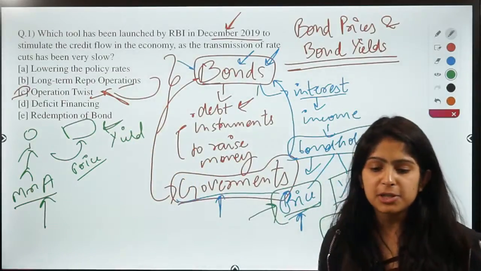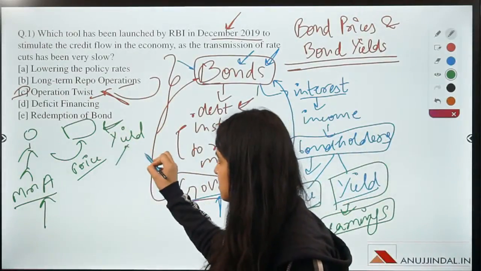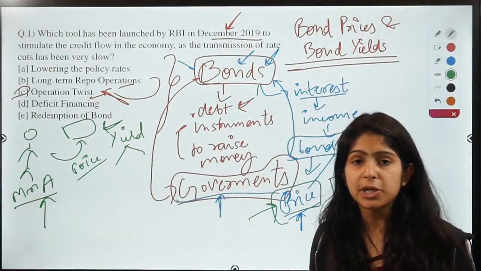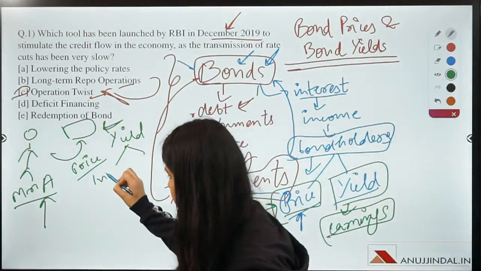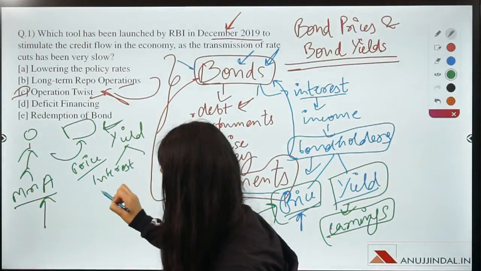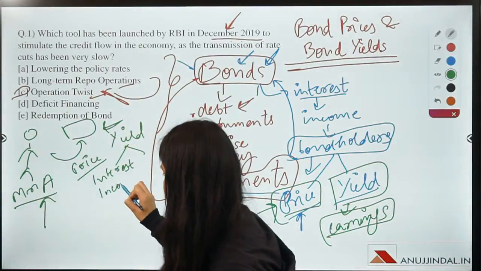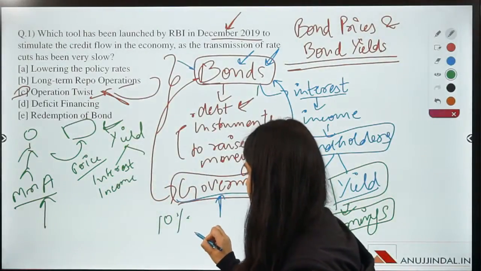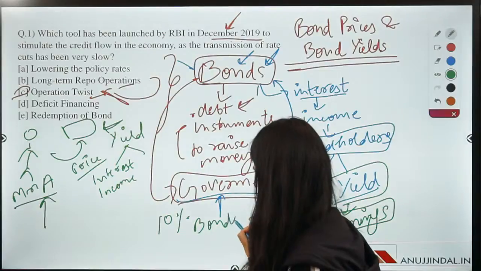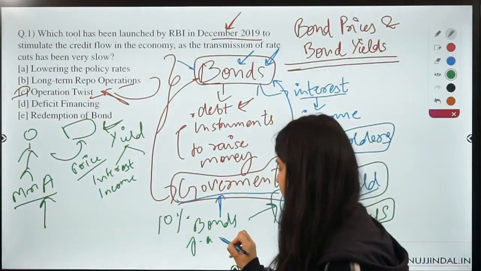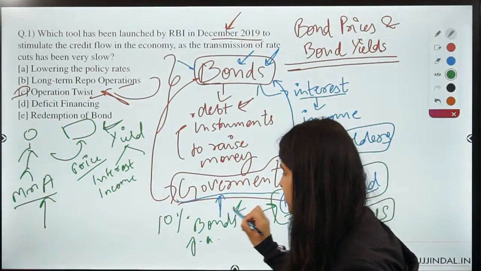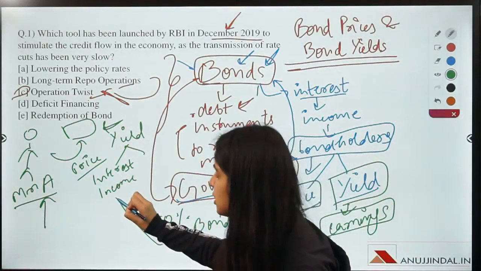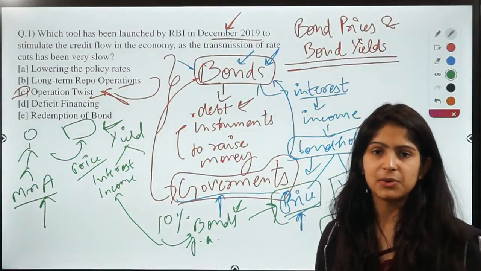So what are the components of this yield? First of all, on this bond, this investor is going to get interest income. These bonds are accompanied with a rate of interest. So let's say there is a 10% bond, that means 10% per annum. Whatever the value of the bond is, 10% of the value of this bond is paid to the bondholder as interest, right?